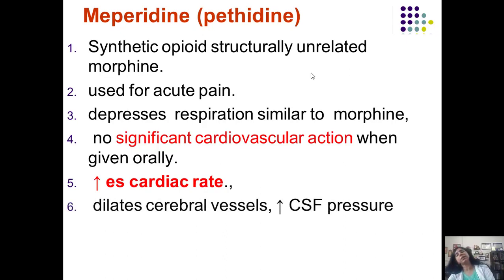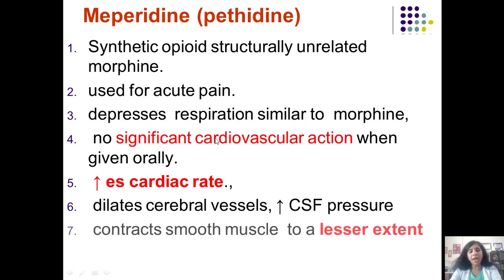And because it is a strong agonist at the mu receptor, it is also going to cause respiratory depression. Of course, less than morphine, or some books say similar to morphine. It also causes a rise in intracranial pressure, a rise in cerebrospinal fluid pressure owing to dilatation of the cerebral vessels because of carbon dioxide accumulation. It contracts the smooth muscles, especially the sphincters, to a lesser extent as compared to morphine.